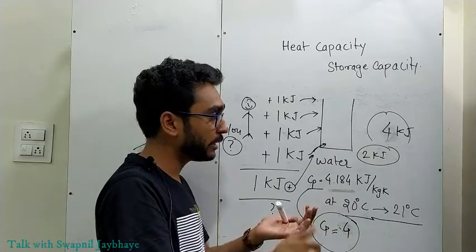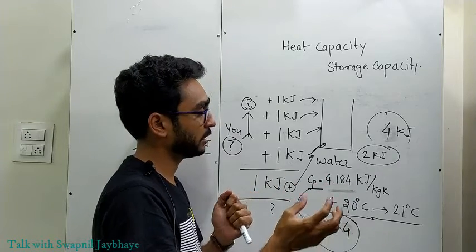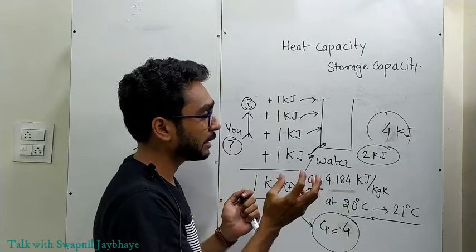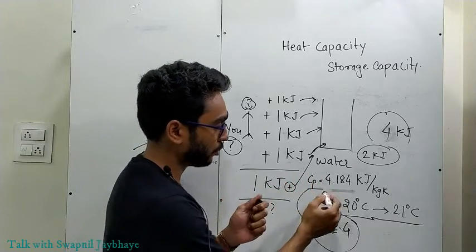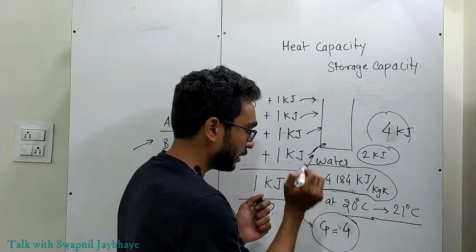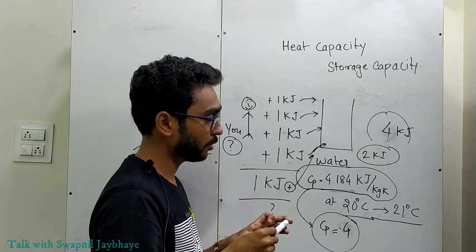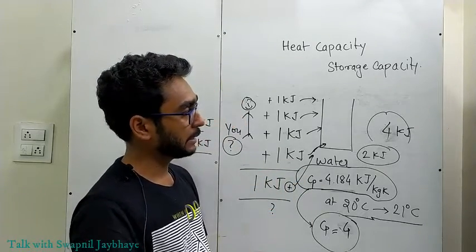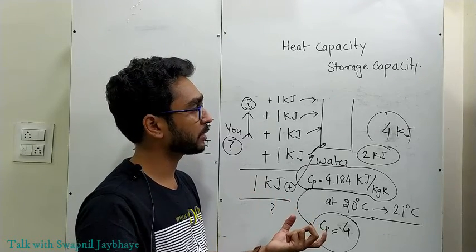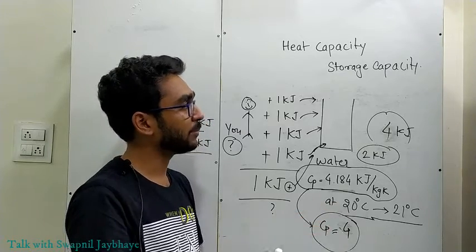And to change the temperature of a particular substance, we need to supply that much heat energy, which is nothing but the heat capacity of that material. So this was a very easy concept. I hope you understood it, and this will help you in further thermodynamics.